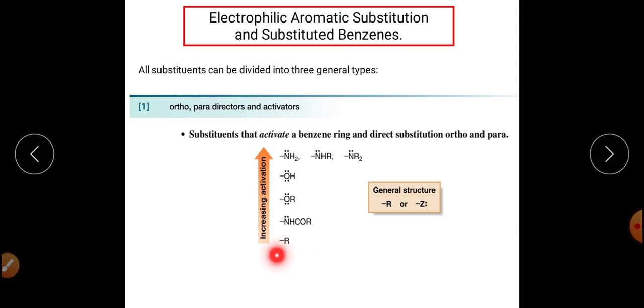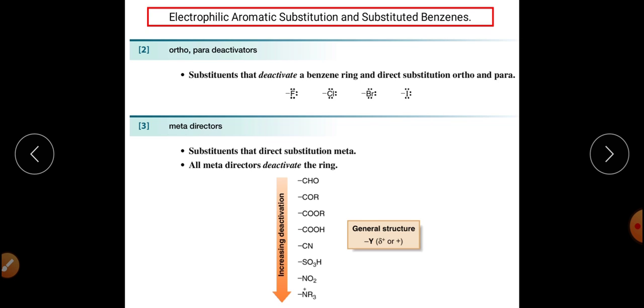Starting from the R group, then the NHCOR group, OR group, then hydroxyl group, and then NH2, NHR, and NR2. Right? It means an activator will be either an alkyl group, which has a plus I effect, or a group having a plus R effect.